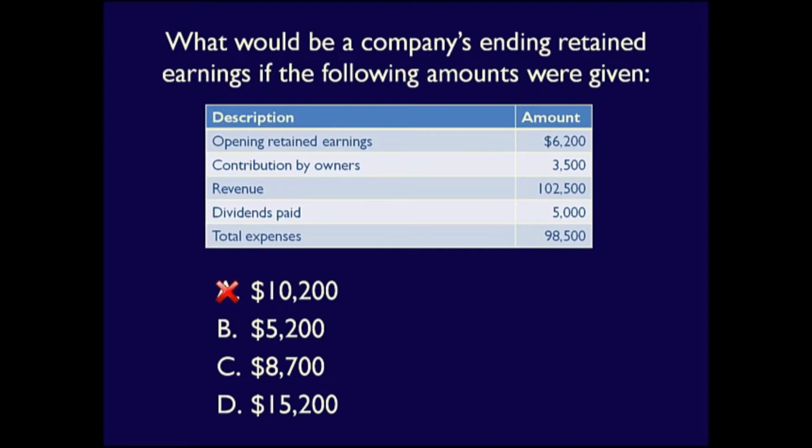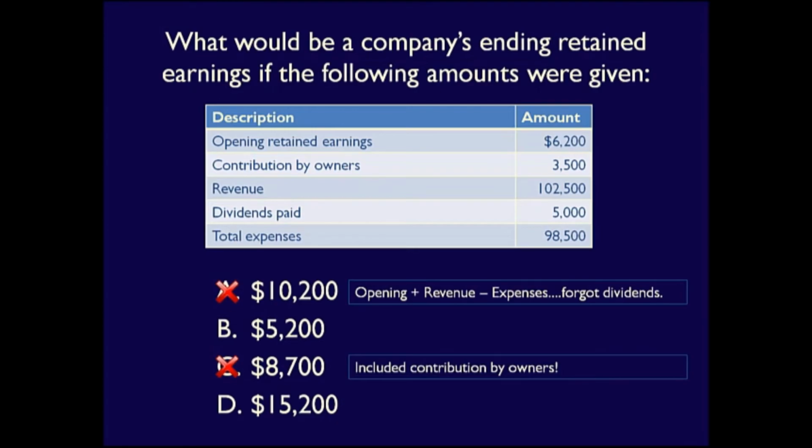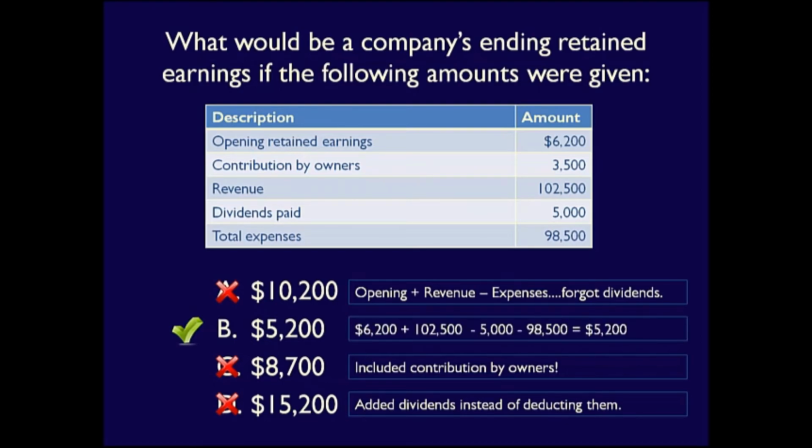A is incorrect. You remembered the opening balance, revenues, and expenses, but you forgot to deduct the dividends. C is incorrect because it includes the contribution by owners, which is part of equity but not part of retained earnings. D is incorrect because you deducted expenses, but you added in the dividends when you should have subtracted them. B is the correct answer because it includes only the opening retained earnings plus the revenue less the expenses and less the dividends paid.